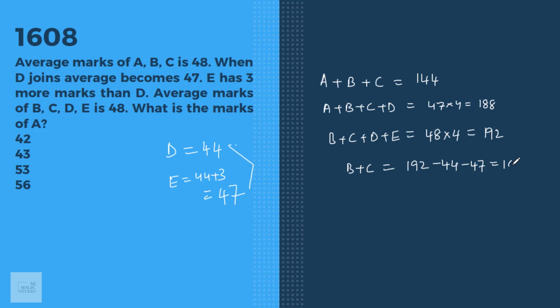That is 101. Yes. Now what is the question? What are the marks of A? From here we can get the marks of A. A is 144 minus B plus C. B plus C is 101. That is 43. Marks of A is 43. Yes, that we have in option B.